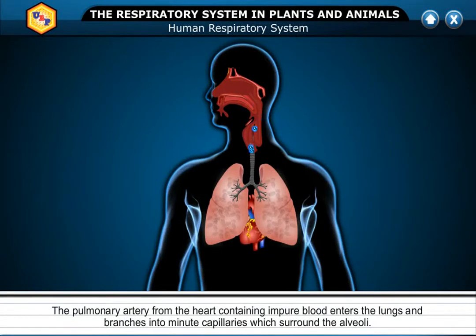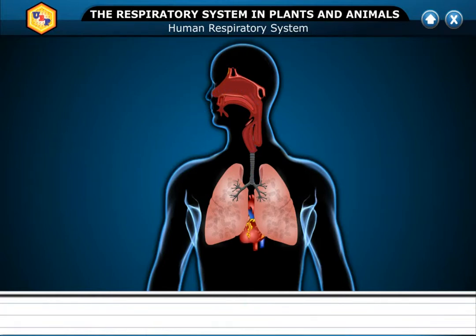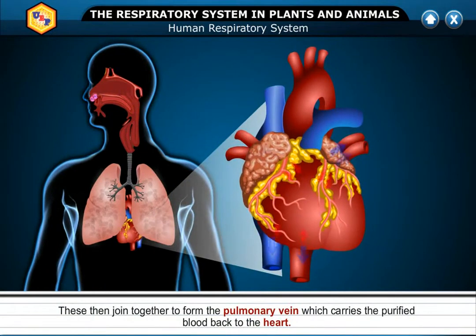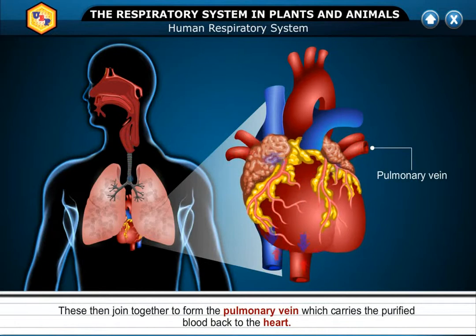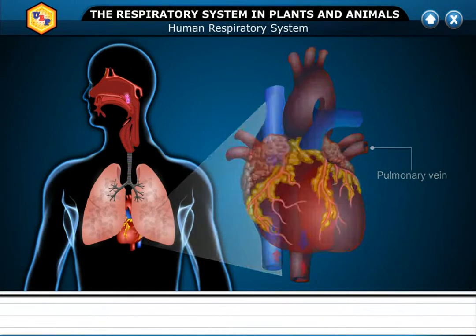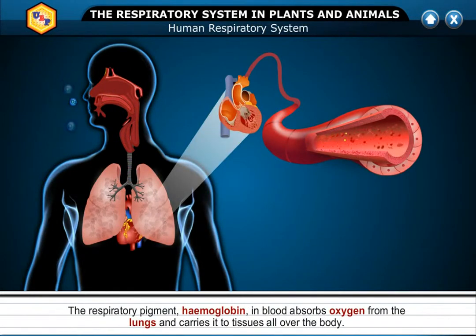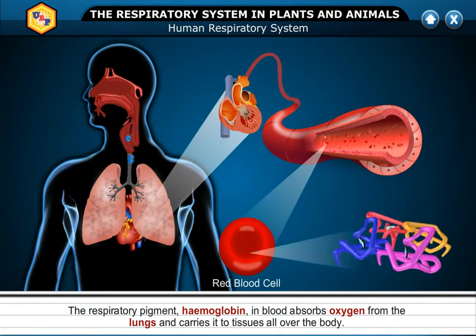The pulmonary artery from the heart, containing impure blood, enters the lungs and branches into minute capillaries which surround the alveoli. These then join together to form the pulmonary vein, which carries the purified blood back to the heart. The respiratory pigment, hemoglobin in blood, absorbs oxygen from the lungs and carries it to the tissues all over the body.